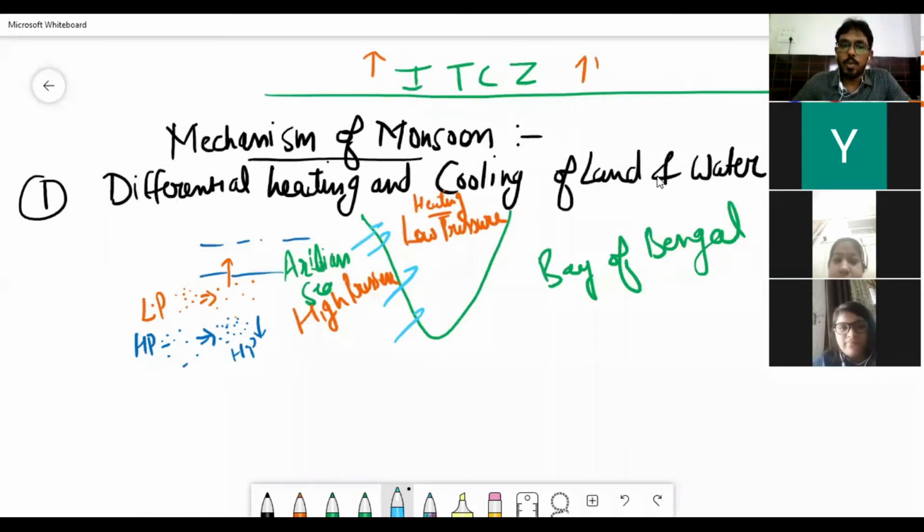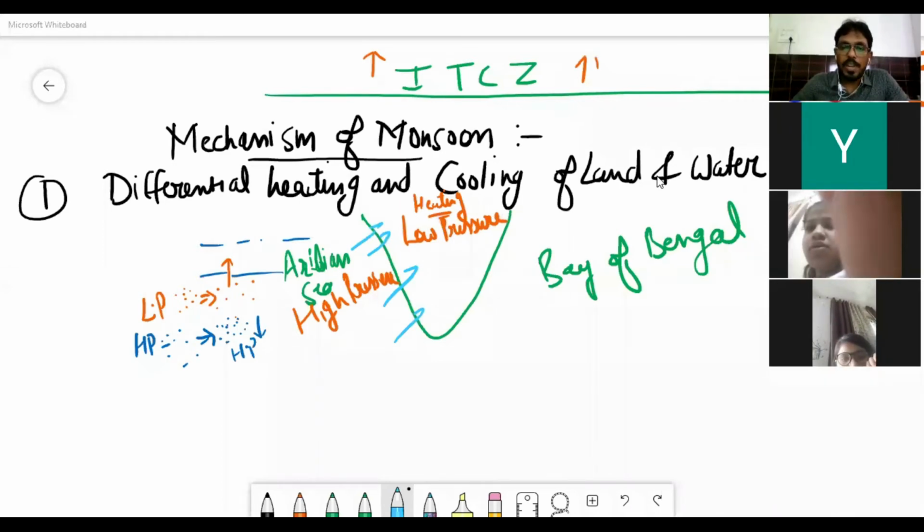So when the sun moves northward, what happens? Sun rays directly fall on northern India. When sun rays directly fall on northern India, a low pressure generates in northern India. When low pressure generates in northern India, it will attract all other winds which are at higher pressure towards India. And these high pressure winds, when they are entering India, will also carry water droplets, water vapor with them.